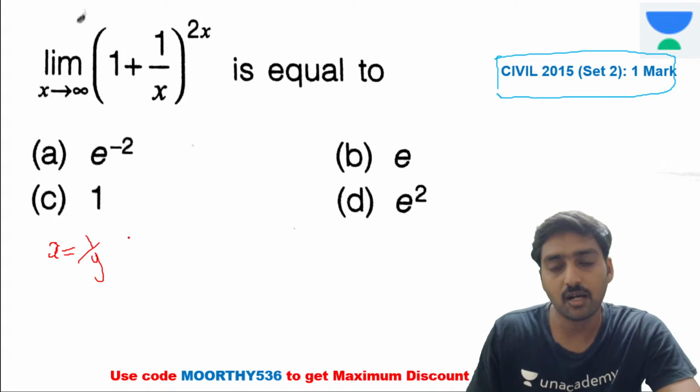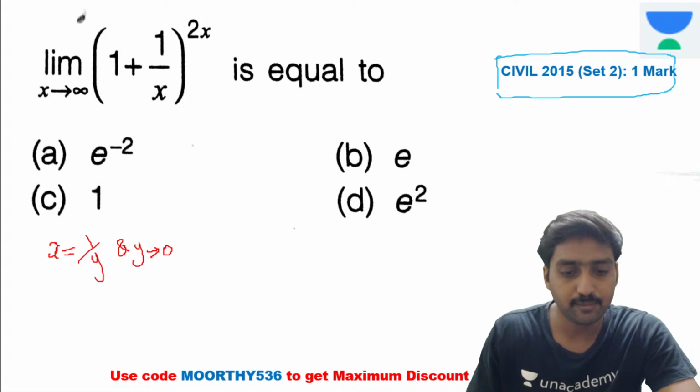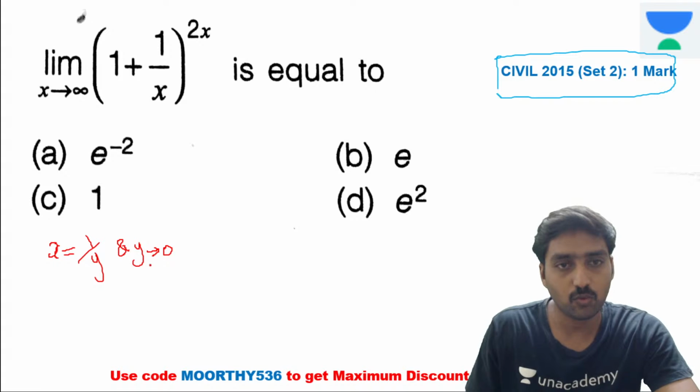Arman, it's option D you are giving. Okay, we will check it. It's y tends to 0. Is it clear, Arman? It's y tends to 0.